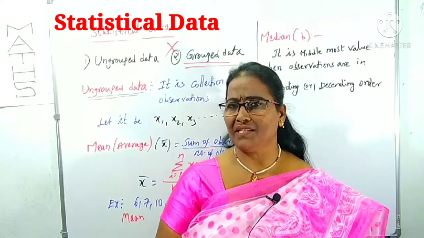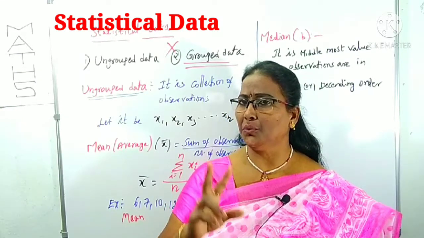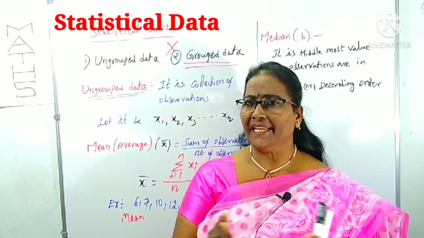If a single observation is left over in the middle, we can directly take it as the median. If two observations are left over, we can take their average.